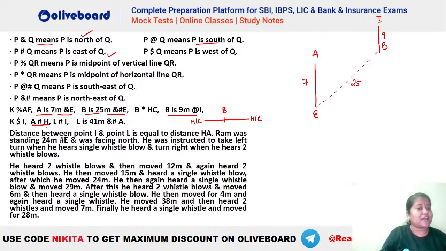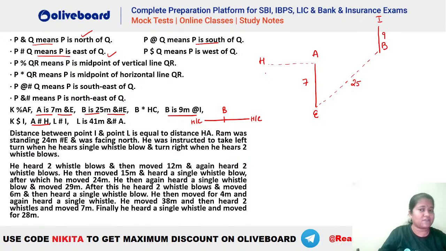We have A hash H. What is the meaning of hash? That means east. So A has to be towards the east of H, right? A hash H means P is to the east of Q. So A has to be towards the east of H. So you can see H will be somewhere like this, right? H has to be somewhere like this.